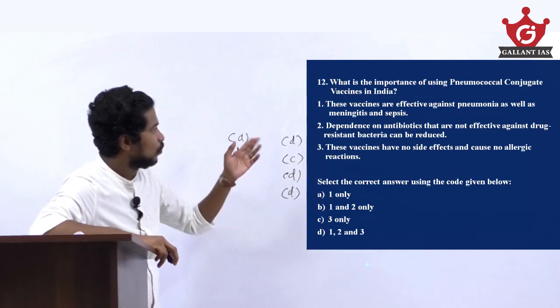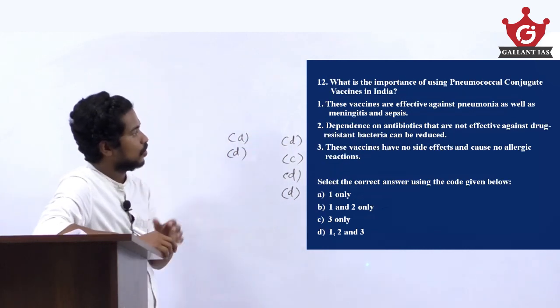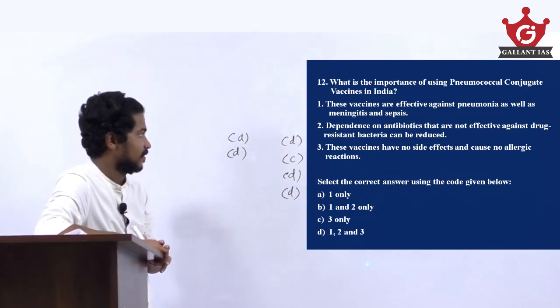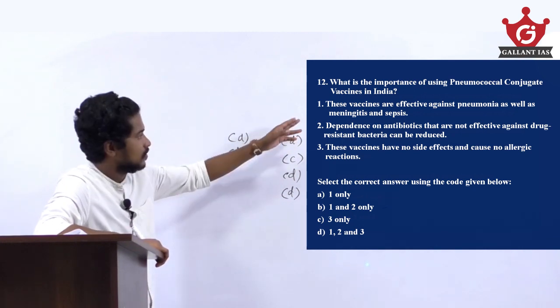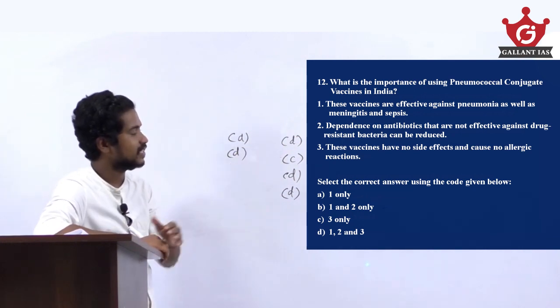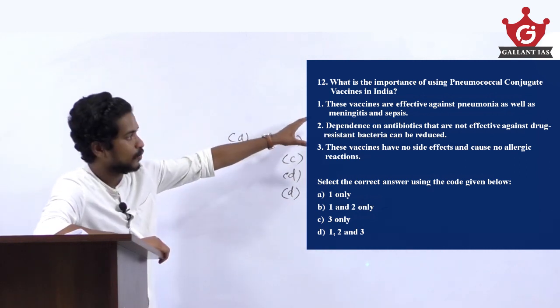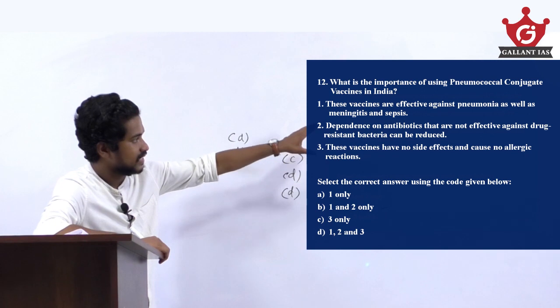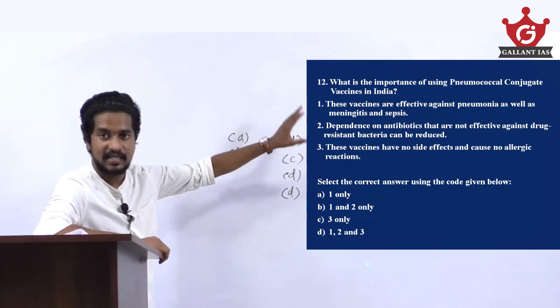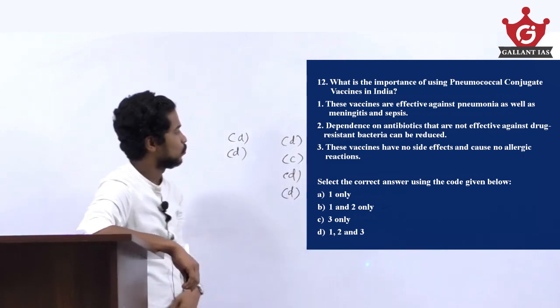What is the importance of using pneumococcal conjugate vaccine in India? Here the statements are: these vaccines are effective against pneumonia as well as meningitis and sepsis. So the pneumococcal conjugate vaccine is effective against pneumonia, meningitis and sepsis. So here the first statement is right.